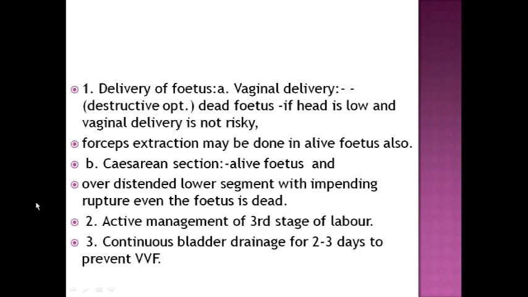At the point of obstruction with the fetal head, there is ischemia at that site of the bladder. After the delivery or cesarean section, the part of the bladder in contact with the head may undergo ischemic necrosis and slough out, and the risk of vesicovaginal fistula at that site is possible. So to prevent that, for proper healing, we catheterize the patient for 3 days, sometimes 7 days also.